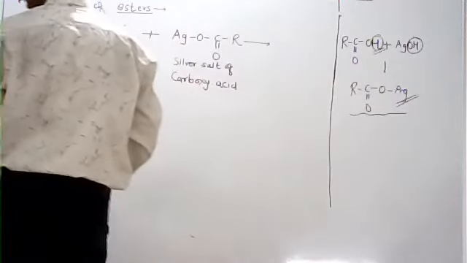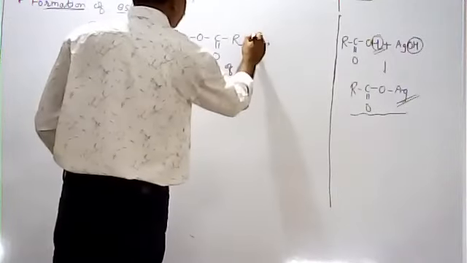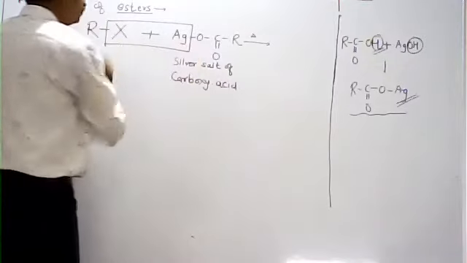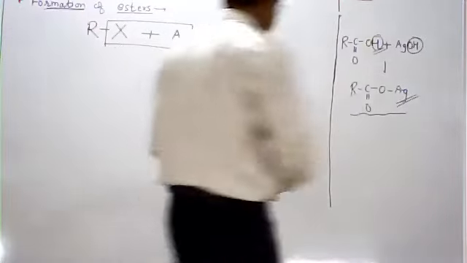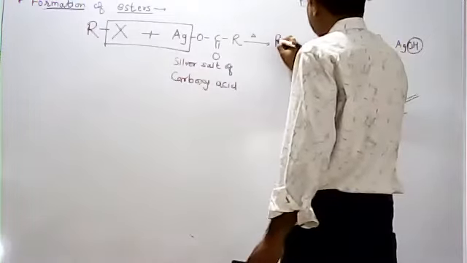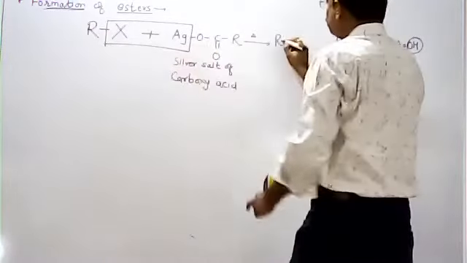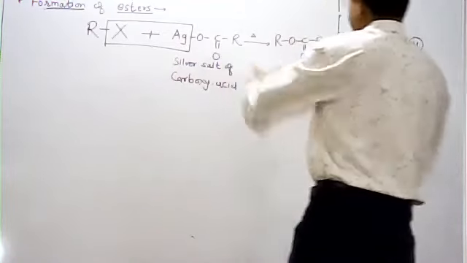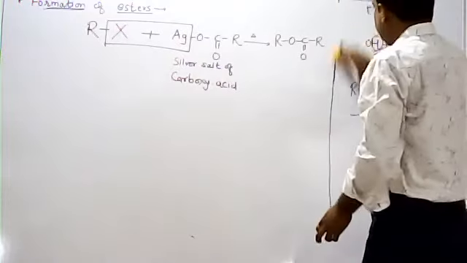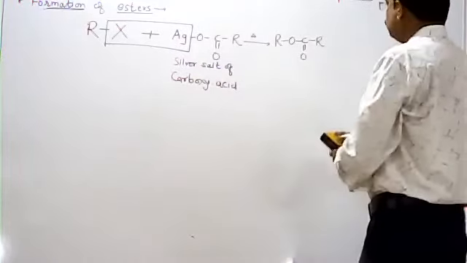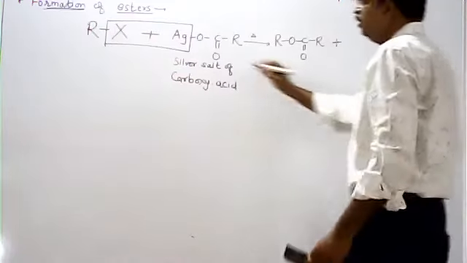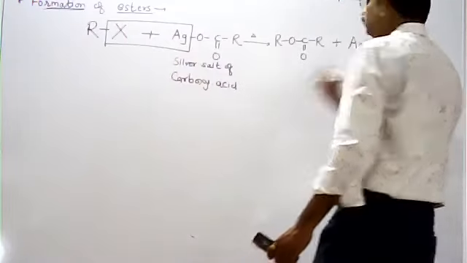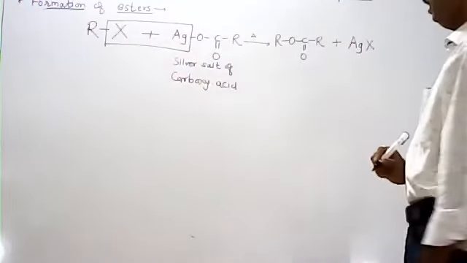Then what happens? On heating, it produces an ester molecule. What is the ester molecule? R as it is, then oxygen, then C double bond O, then R, plus AgX, silver halide.